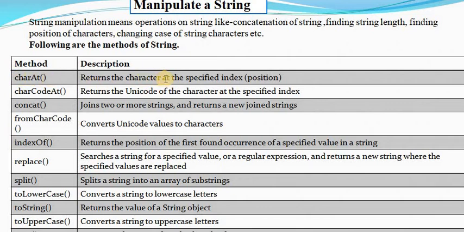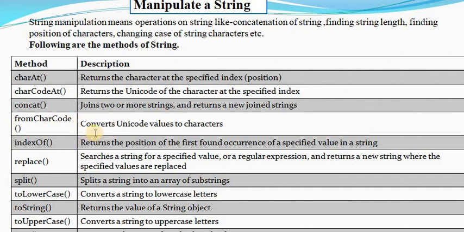It returns the character at a specified index. charCodeAt returns the Unicode of the character at a specified index. concat joins two or more strings and returns the new joined string.